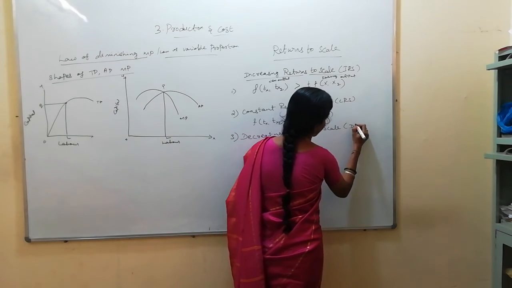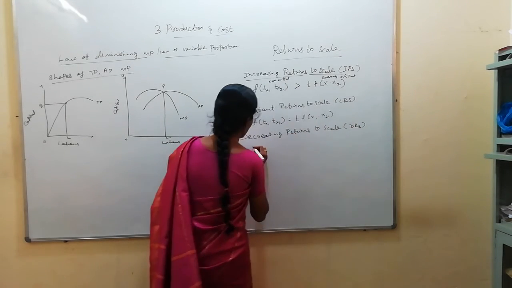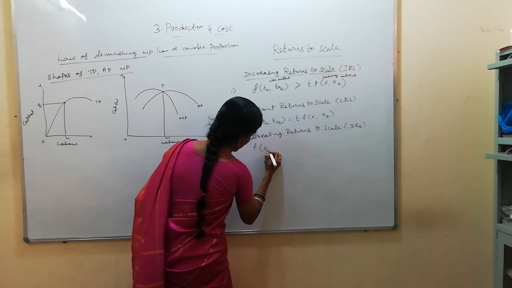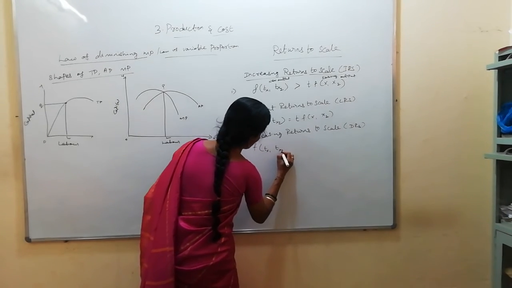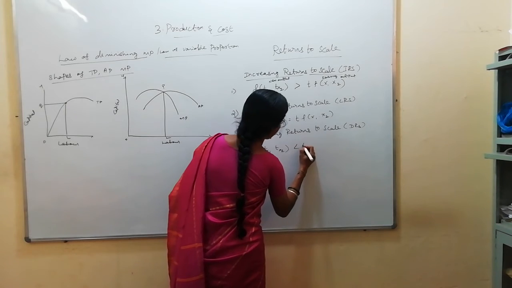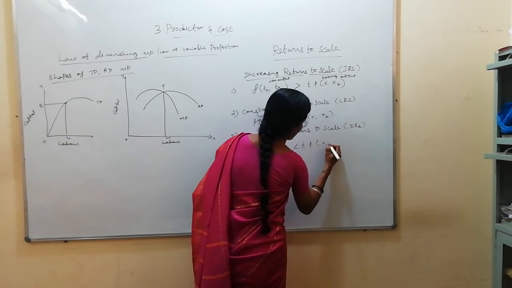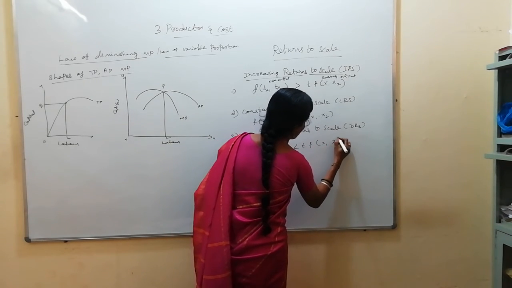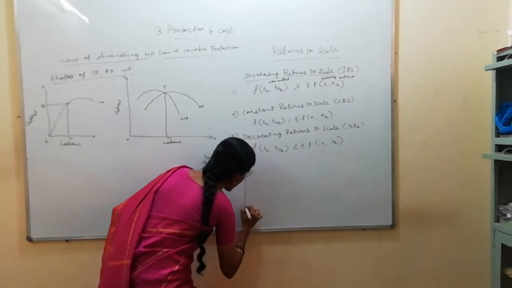So DRS. Now I will write: f(Tx1, Tx2) is less than T times f(x1, x2). I will draw the diagram and explain the concept.